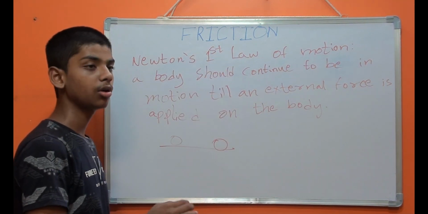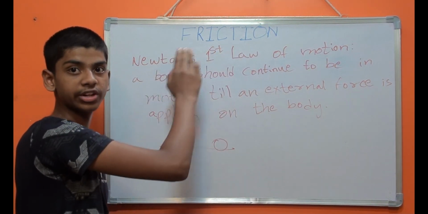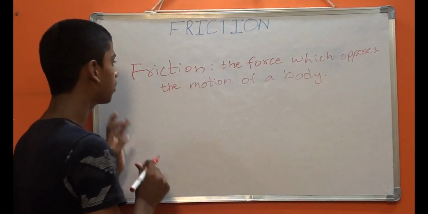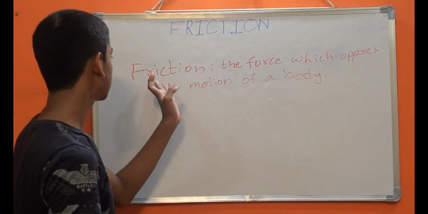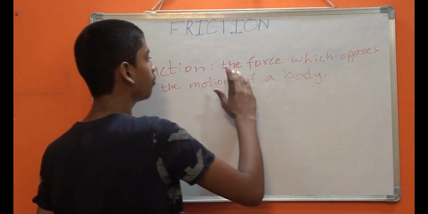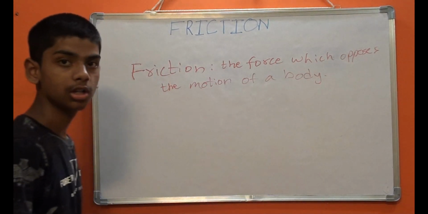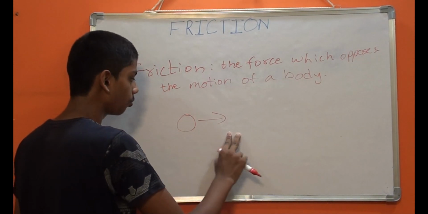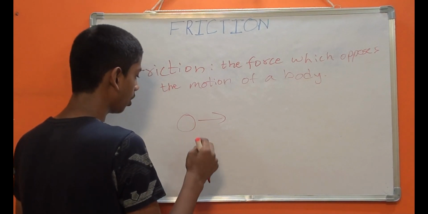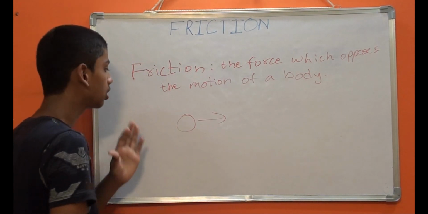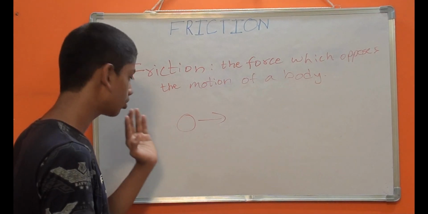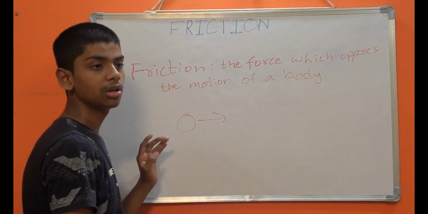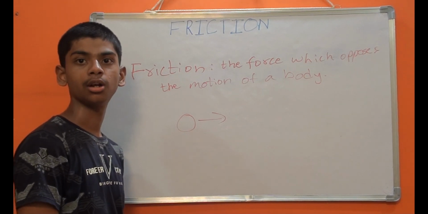Now let's learn about friction in detail. Friction is defined as, here friction is a force. Friction means that the force which opposes the motion of a body. So friends, here a ball is moving. Now friction opposes this ball and gradually stops it. Now let's see what are the types of friction.